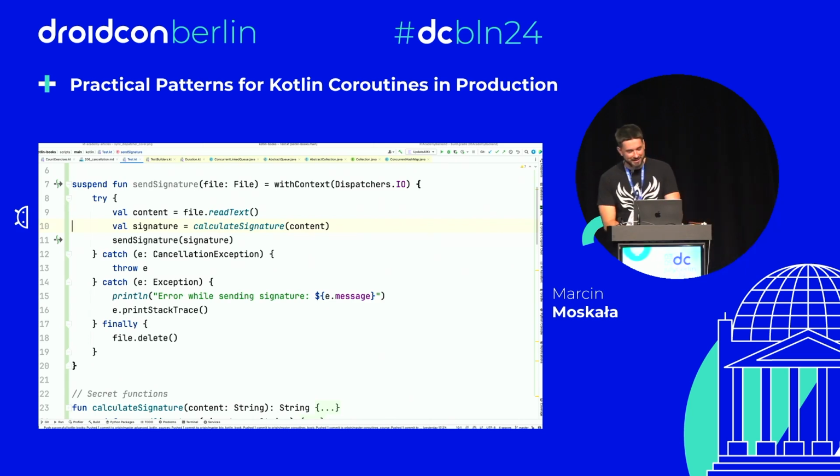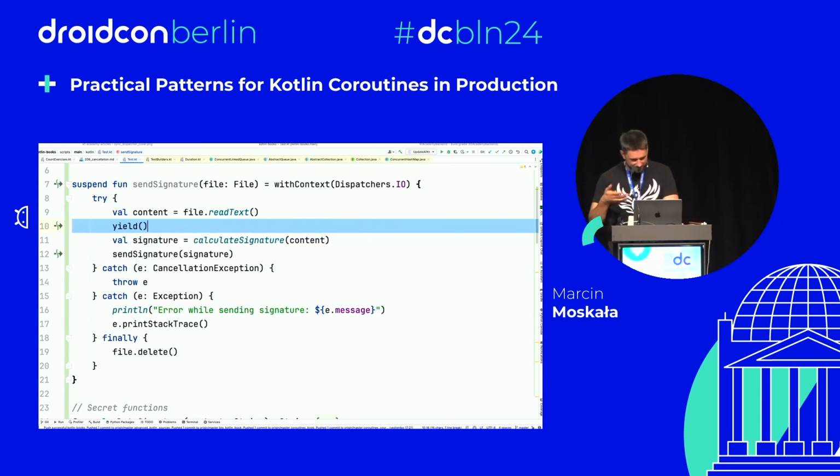Yes, of course, inject the dispatchers, but again, that's a simplification. We inject dispatchers because of testability, so that on test we can replace them. Marcin, I have a question. Is there a reason you're using yield or catching the cancellation exception instead of using ensure active? It's more or less the same. And I mean, in this case, it's the same.